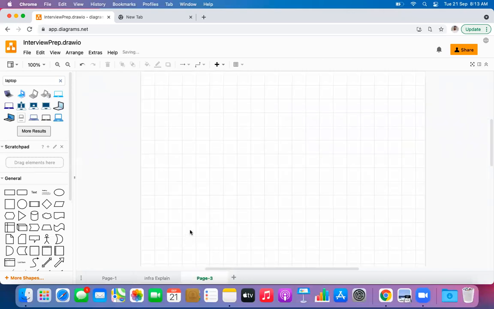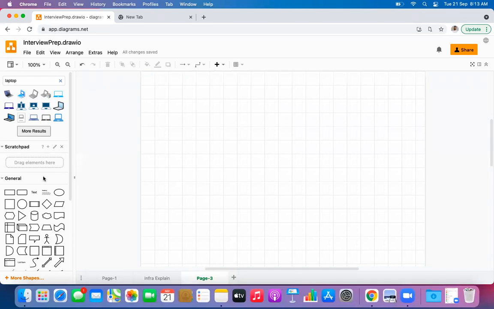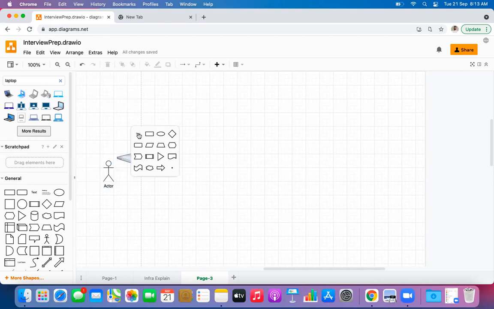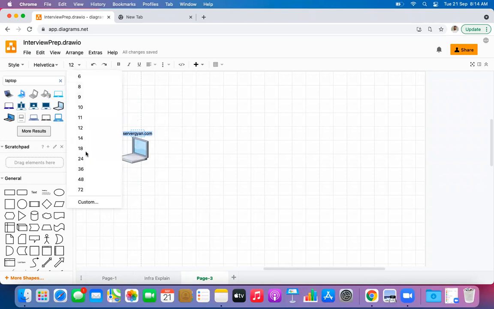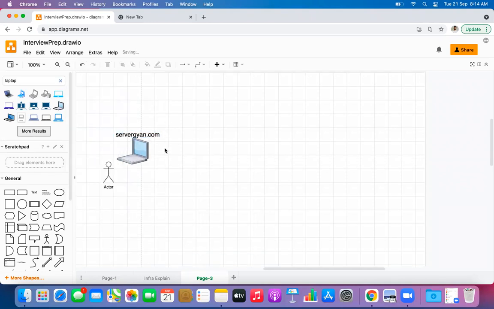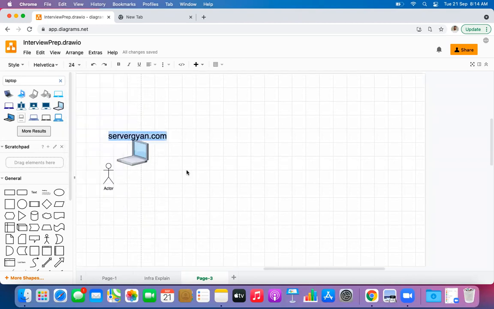So let us take it on a new page. So guys, let us say there is a complete system I'm going to create over here. Let us say there is a particular user, an actor who is using this laptop, right? The person tries to access the domain known as servergyan.com. The user is trying to access this domain for the very first time. The user has never accessed this domain before, right? This is the very first time the user is trying to access it.